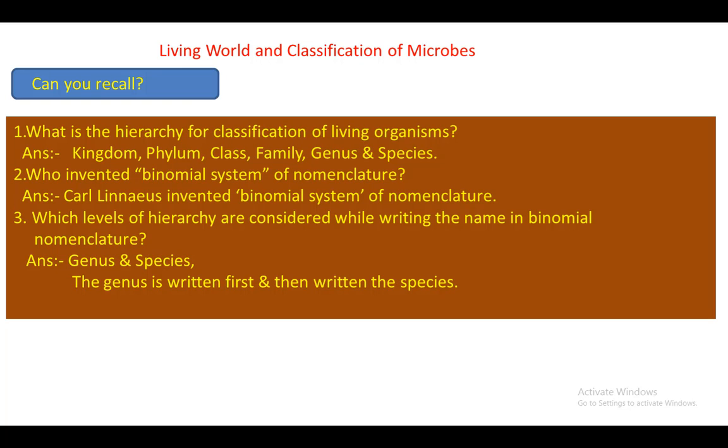Of these two terms, the genus is written first and then the species. For example, Mangifera indica is the name of mango. Mangifera is the genus and indica is the species. In this manner, scientific names are given to all living organisms.